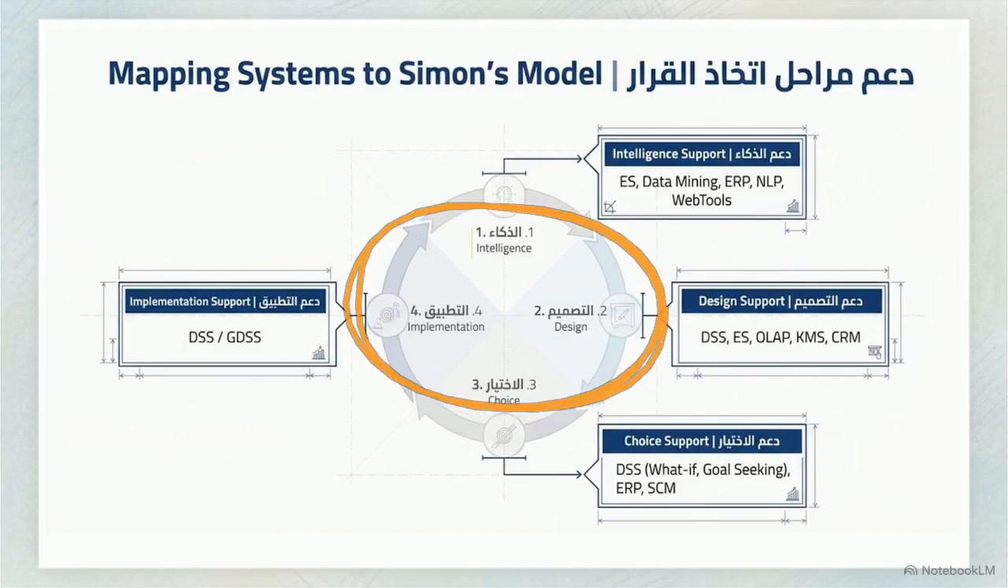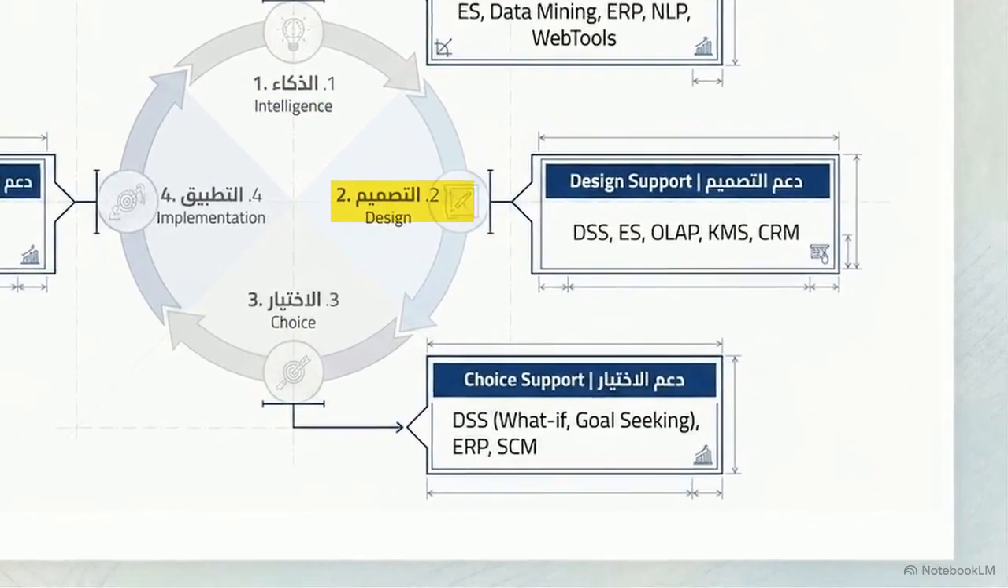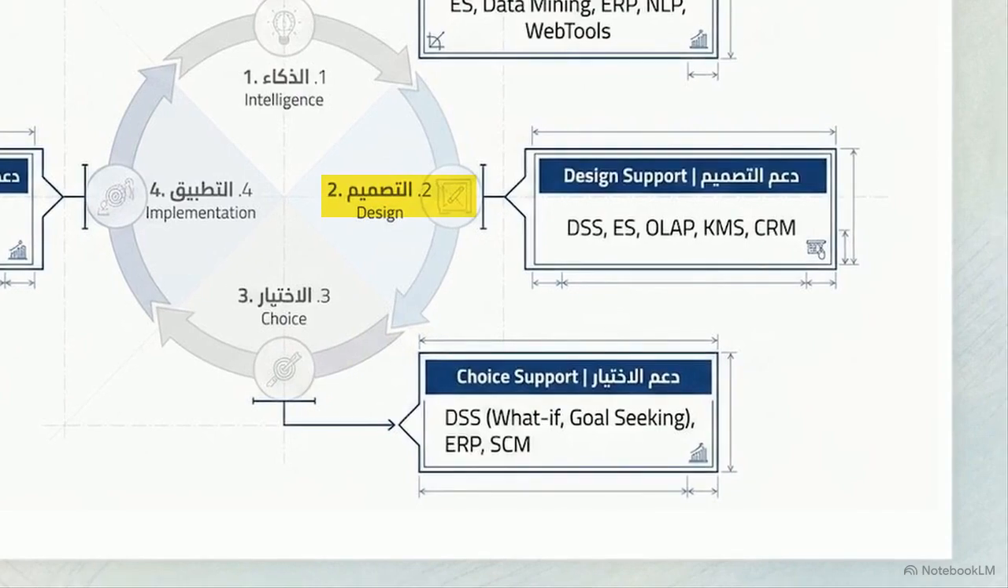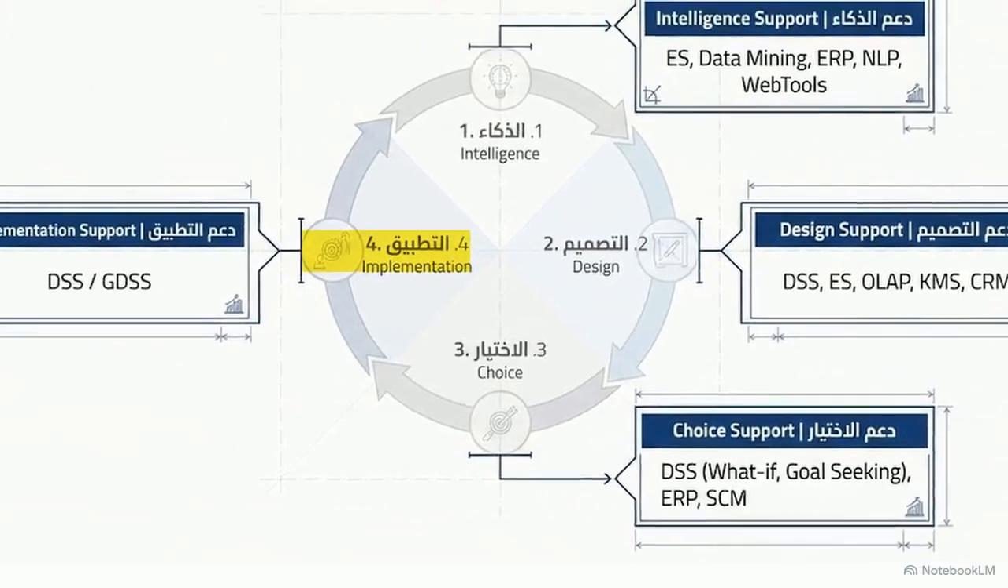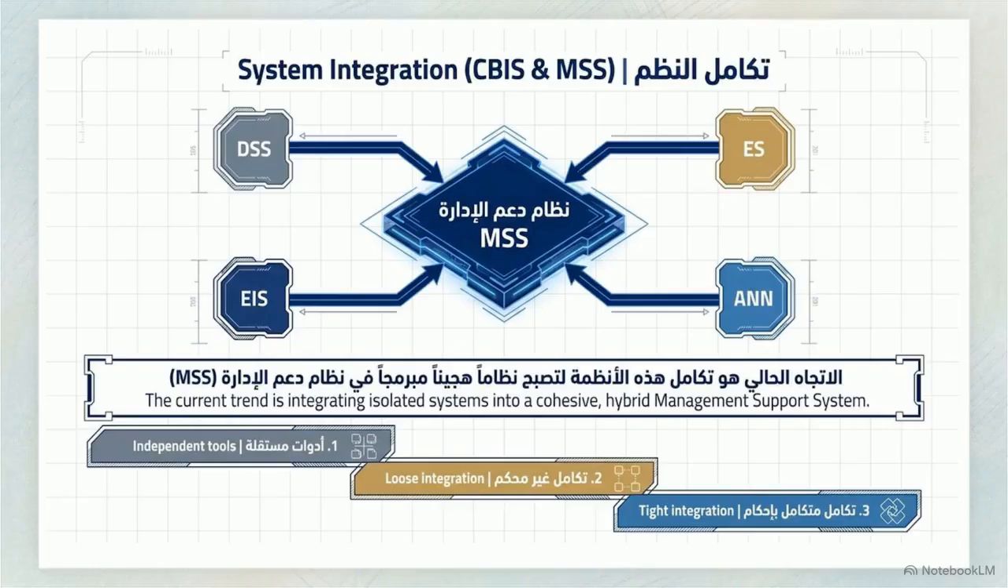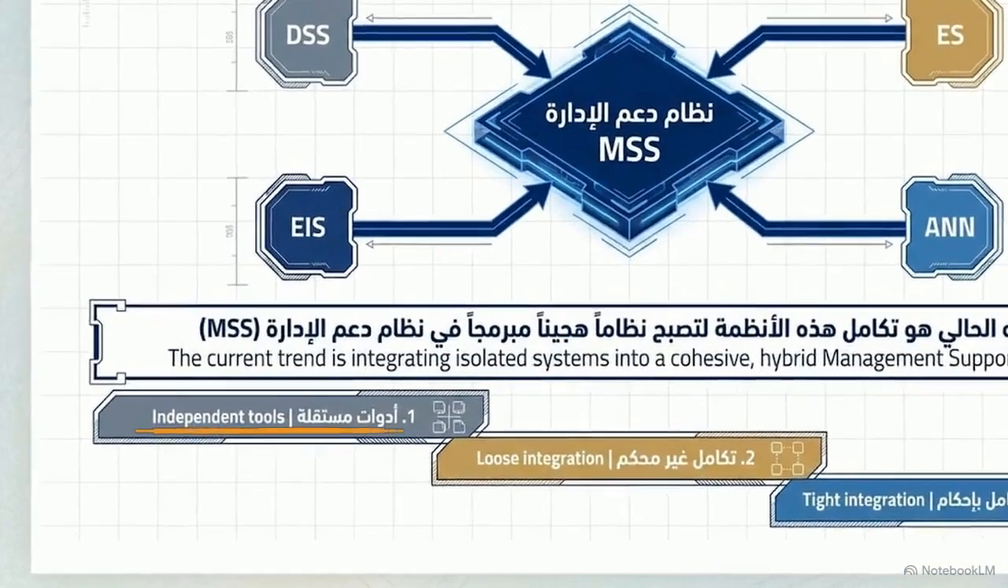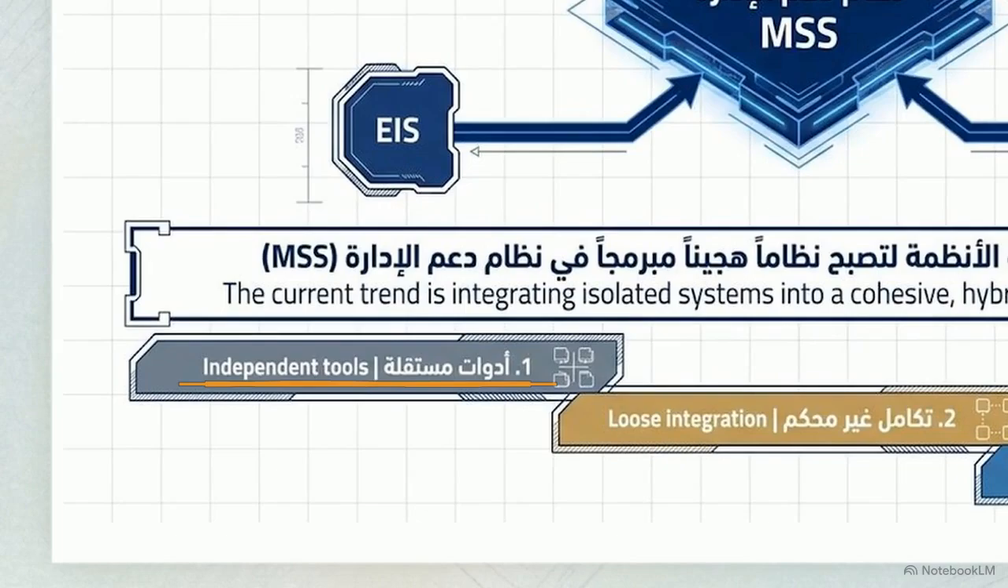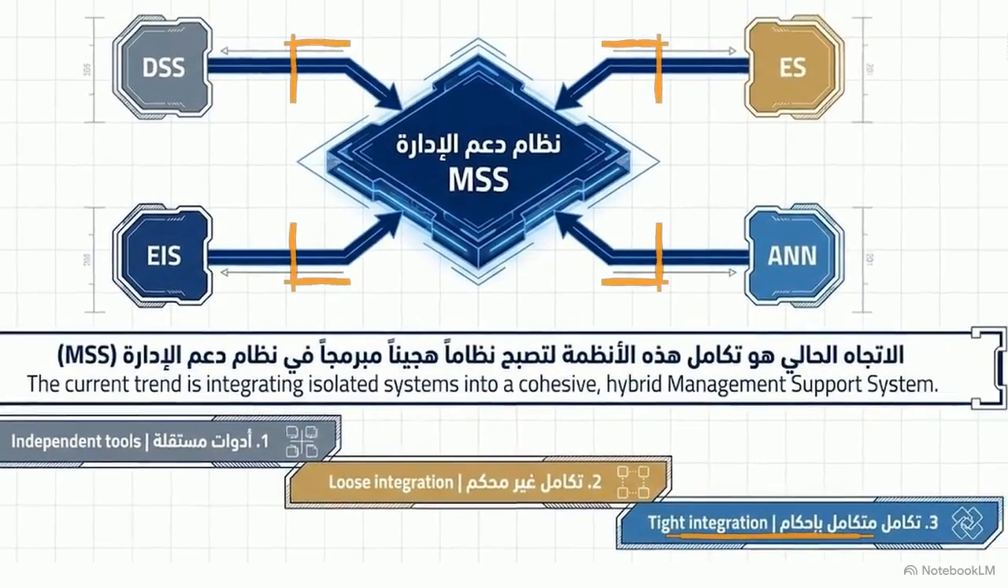First, they gather intelligence on the new cities. Second, they use a DSS to design financial models. Third, they make a choice on the exact location. Finally, they track the rollout during implementation. This flowchart shows the modern technological trend that makes this possible. Notice the bottom step. Rather than working as independent tools, systems now fused via tight integration into one central management support system.